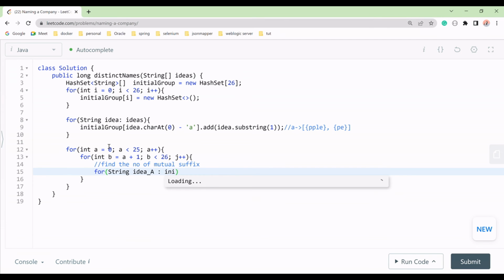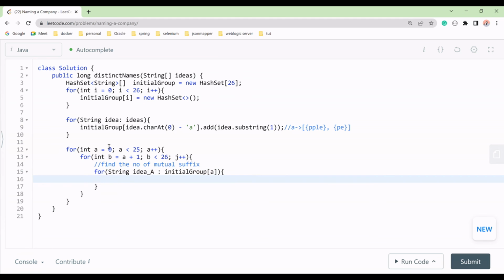We have our initials, right? We have initial group, right? So on the initial group we will have a. So from a we will get a group, so we will get this group. So that is our group a. On this one, for all of these, we will have our idea, right?